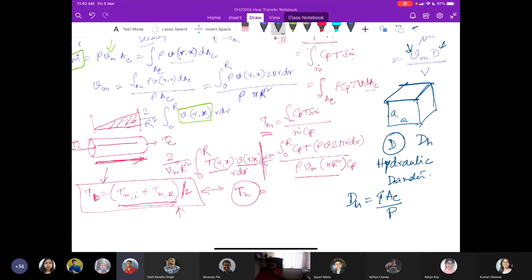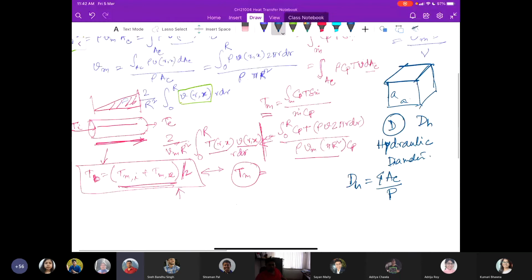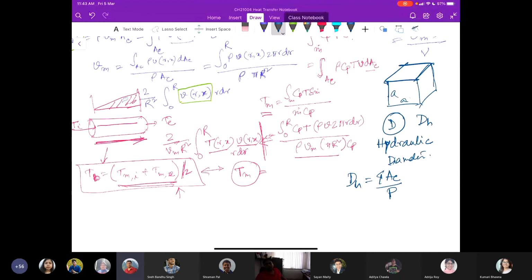Okay, so this is the generic definition: 4 times the weighted cross section divided by the weighted perimeter. Weighted means the perimeter that is weighted by the flowing fluid. In this case, what will be the value for the square duct?